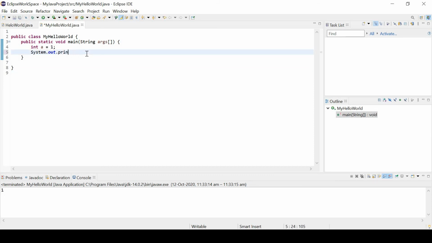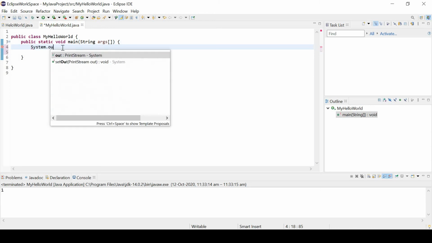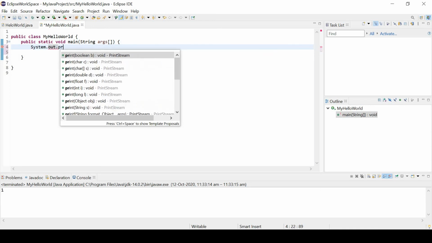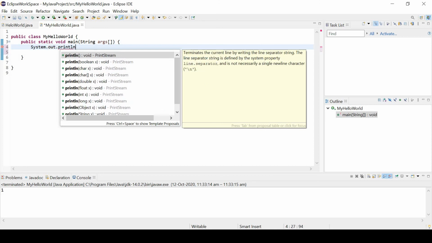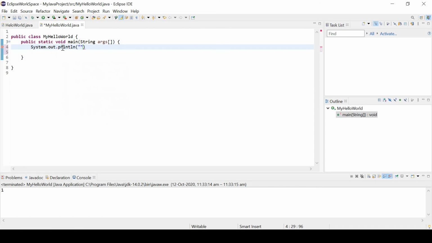I will change the program to system.out.println, and inside the quotes I am writing I love Java.